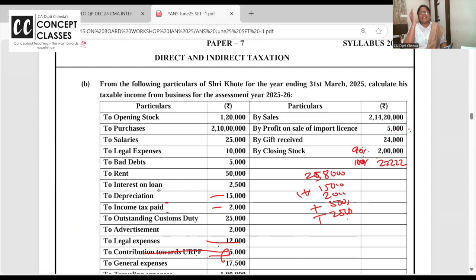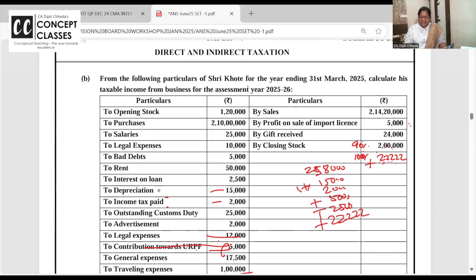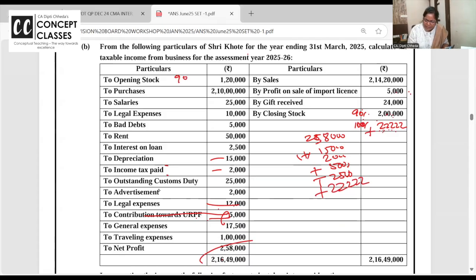I'm just discussing the adjustments. In the exam you have to directly do the adjustment in the notebook only, but now we are discussing them. So closing stock should have been more by 22,222. If I increase the closing stock, my profit will increase. So add. Same way opening stock 120 is 90%, it should have been 10% more.